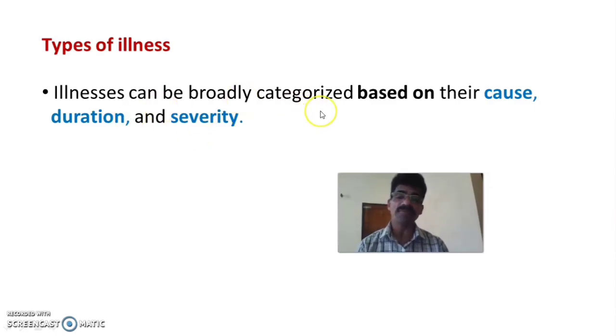So illnesses can be broadly classified or categorized based on three factors, that is based on their cause or etiology, based on their duration, the lasting period of time, and based on their severity.